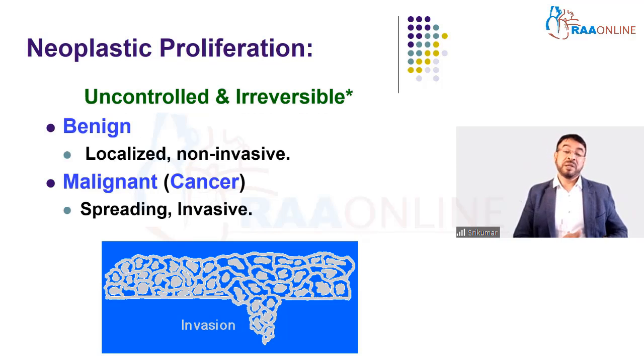When compared to the previous slide, in neoplastic proliferation, it is uncontrolled and irreversible. In the previous case, everything was reversible. The cells could get back to normal. But in this case, the cells don't get back to normal. And this irreversible change can be either a benign tumor, when it remains local in a place and doesn't invade, or a malignant tumor, which is called cancer, where it invades beyond the basement membrane.